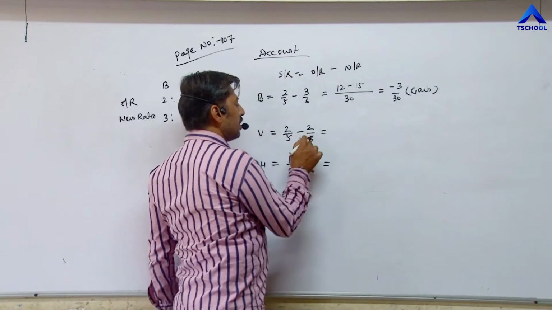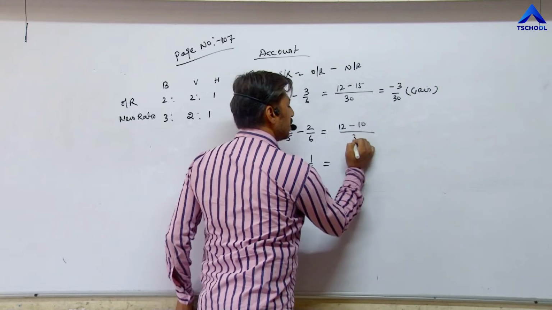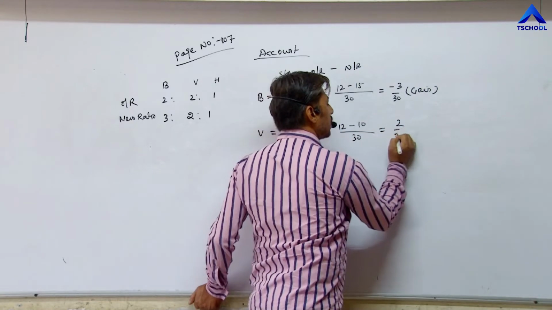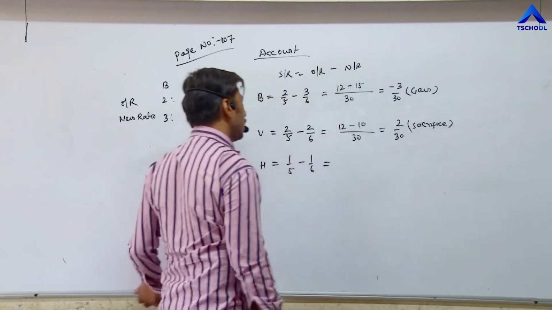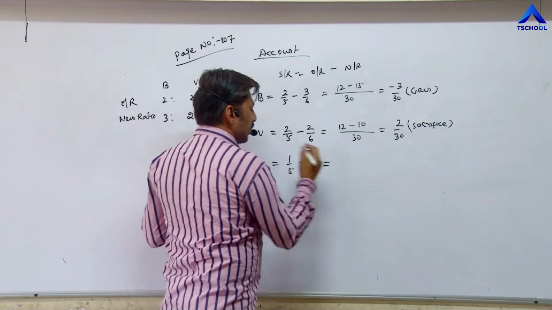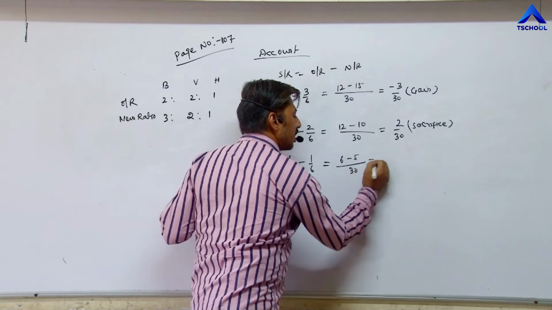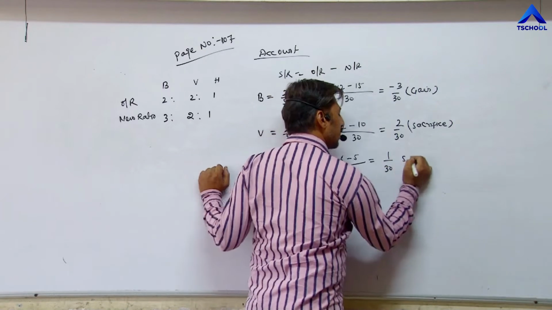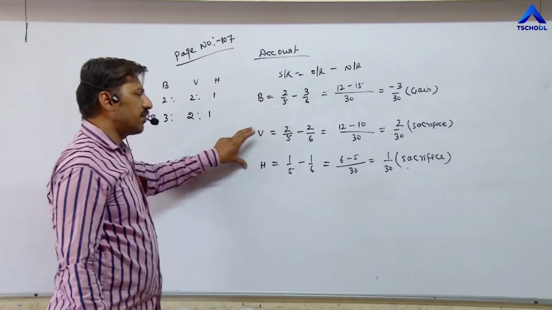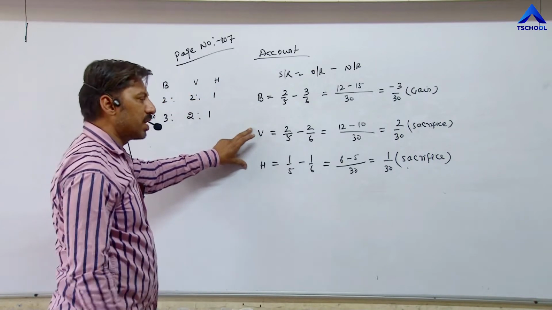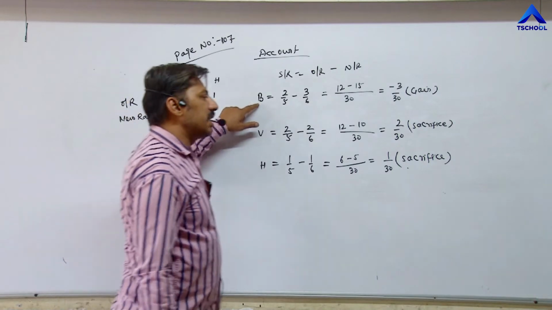Now in case of V, 6 2s are 12, 5 2s are 10, 6 5s are 30. Answer is 2 upon 30, means sacrifice, means his share reduces. Last partner, 6 1s are 6 minus 5 1s are 5 upon 6 5s are 30. Again positive answer, 1 upon 30 means sacrifice. The two partners are sacrificing, or share of two partners reduces, V and H, whereas share of B increases, not reduces.